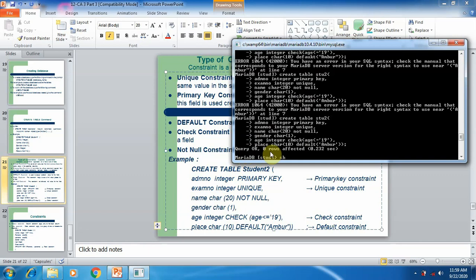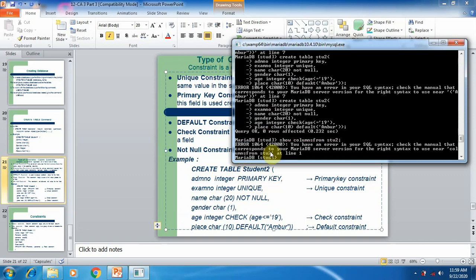If you want to see the columns of the table, simply type show columns from table number 2, stu2. Show columns. We should use space between columns and from.